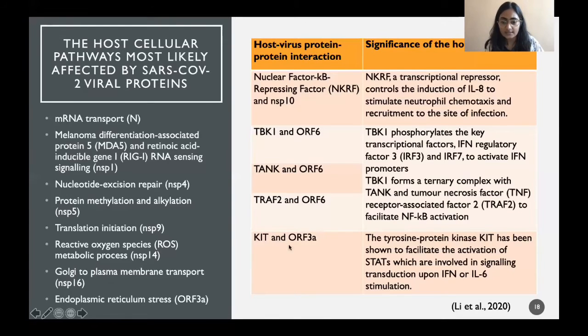And lastly, ORF3A was found to be interacting with KIT, and this KIT has been shown to facilitate activation of STATs, which are involved in signaling transduction upon interferon or IL-6 stimulation.